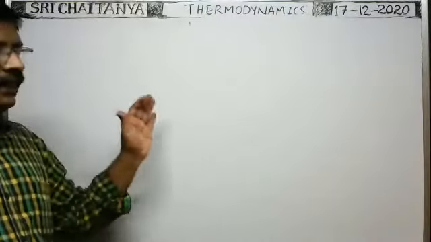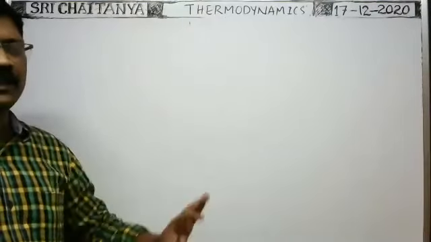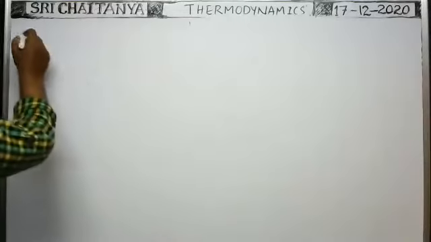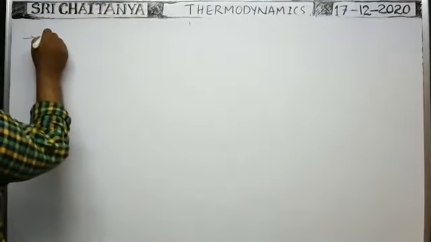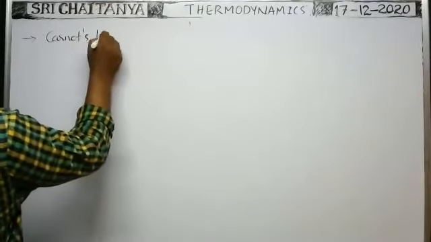So in case of any heat engine, we have just discussed the formula for efficiency of any type of heat engine. Now we will discuss one type of heat engine, that is the Carnot's heat engine.